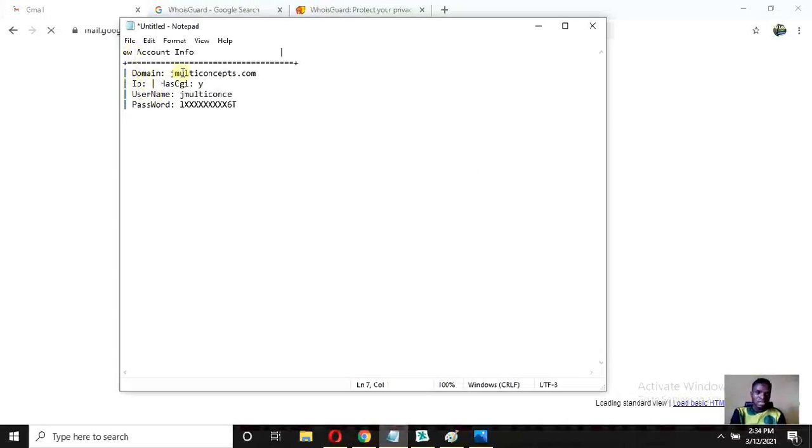They will send your domain. This is our domain name, jmulticomset.com. This is our IP, the username, and the password. So they will send all this to you. Now when you have received this, how do you use it? They just sent you a username and password. How do you use this username and password? What do you need to do?